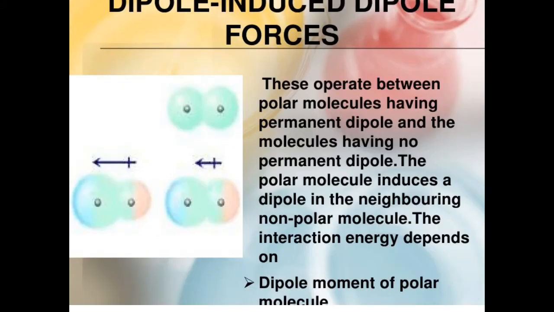Now next we see the second kind of force, called dipole-induced dipole. These operate between polar molecules that have a permanent dipole and molecules having no permanent dipole. Suppose a molecule of HCl is closer to a molecule of oxygen.